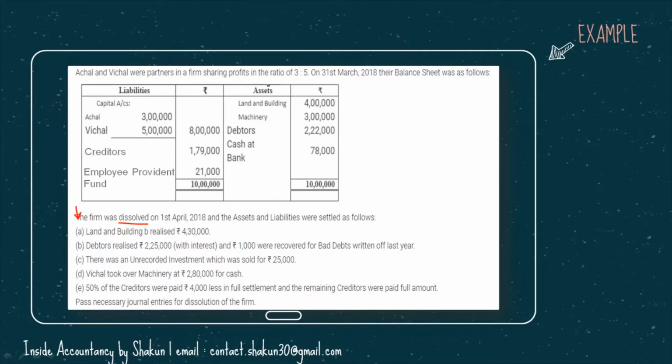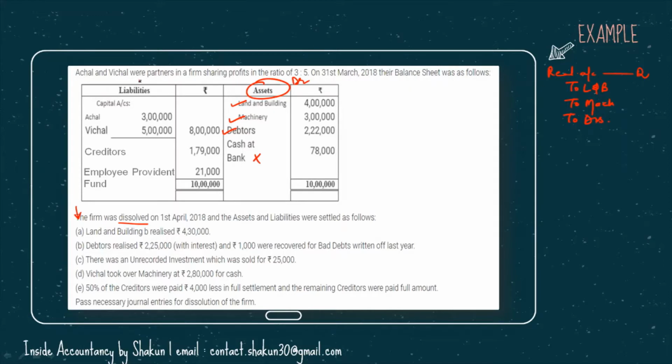So first of all, let's look at the assets. If you have a look at all these assets, we will transfer all these assets such as land and building, machinery and debtors to realization account except cash at bank, because cash at bank is not transferred because we prepare cash or bank account in the end. So the entry for transferring various assets would be, since assets have a DR balance, for transferring they have to be credited. So our entry will be realization account debit to the various assets such as land and building, machinery and debtors. So this would be the entry for transfer of assets to realization account.